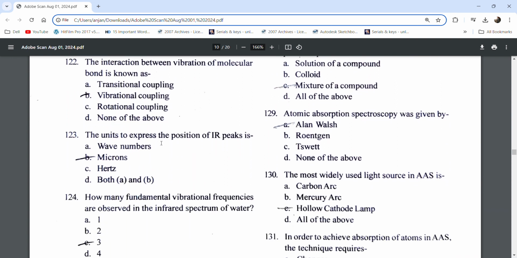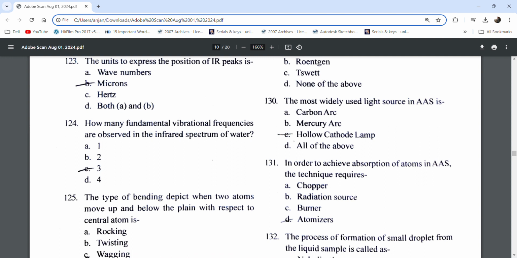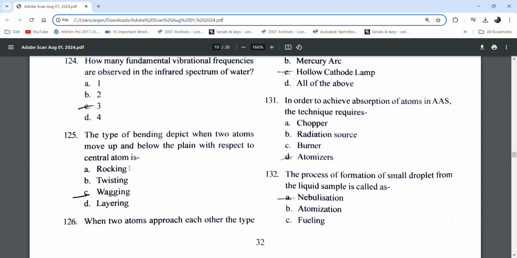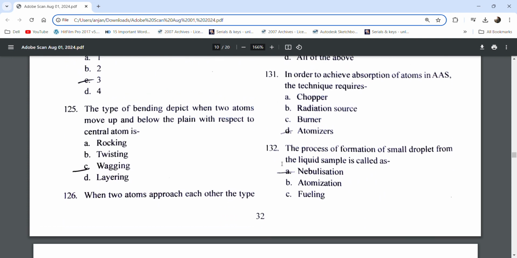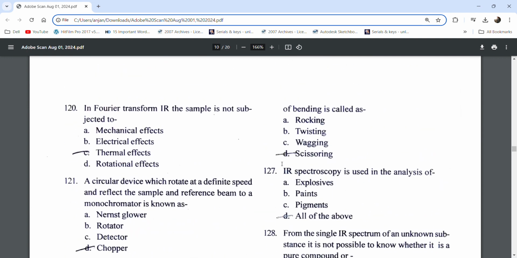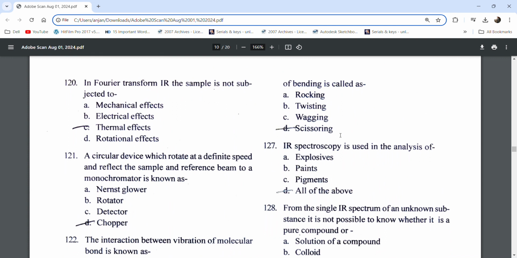The unit to express the position of IR peaks is microns. How many fundamental vibration frequencies are observed in the infrared spectrum of water? 3. The type of bending when two atoms move up and below the plane with respect to the central atom is wagging. When two atoms approach each other, the type of bending is called scissoring.